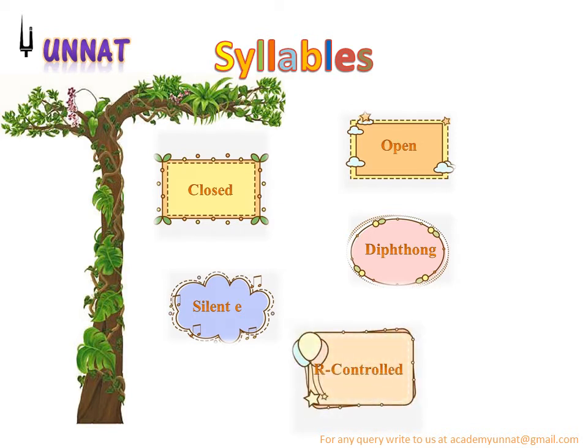Then R controlled. And then consonant LE. I'll explain you all these syllables individually. All the 6 kinds of syllables are there, so that it will be easier for you to identify a syllable in any of the word, right? The vowel sound.